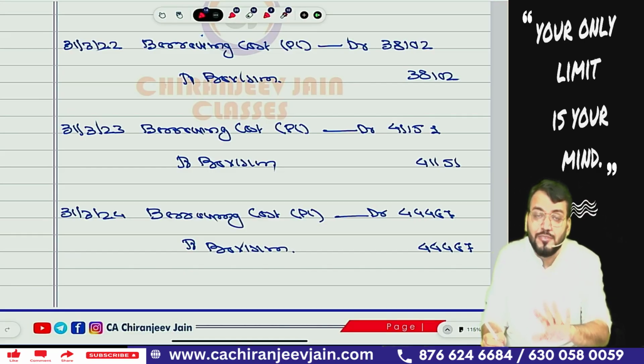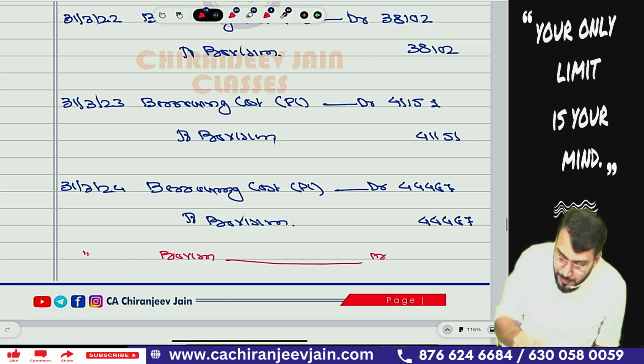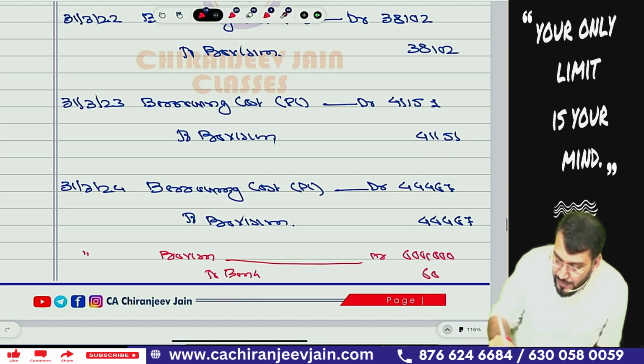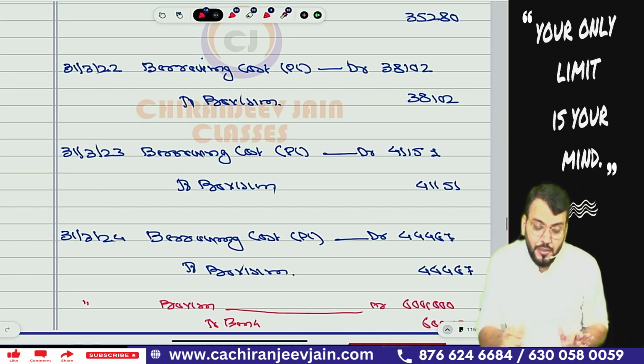So on the assumption that there is no change between the estimated amount and actual amount, you can pass one more journal entry: provision account debit to bank. This is on the assumption that there is no difference between actual and estimated expenditure. Correct. Understood.